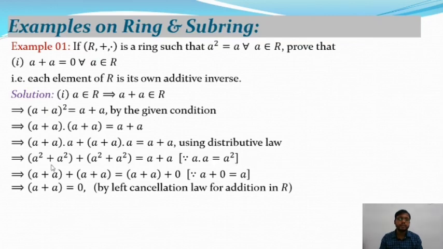Again applying the above property, that means a square is equal to a. So from this we will get a plus a plus a plus a, where a square is equal to a, and it is equal to a plus a plus 0. So now applying the left cancellation law, from the above equation we will get a plus a equals 0. So in that case a plus a is cancelled from the left of the above equation, and we get a plus a is equal to 0.